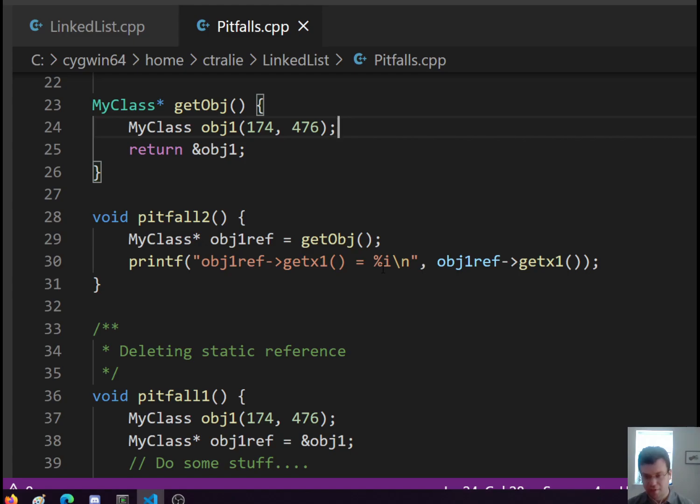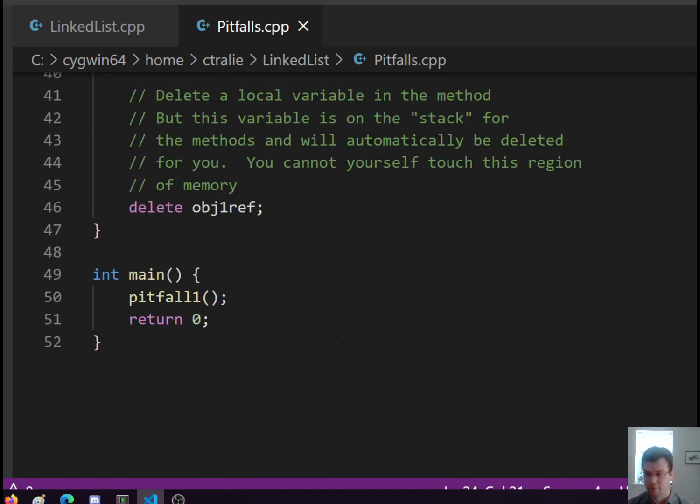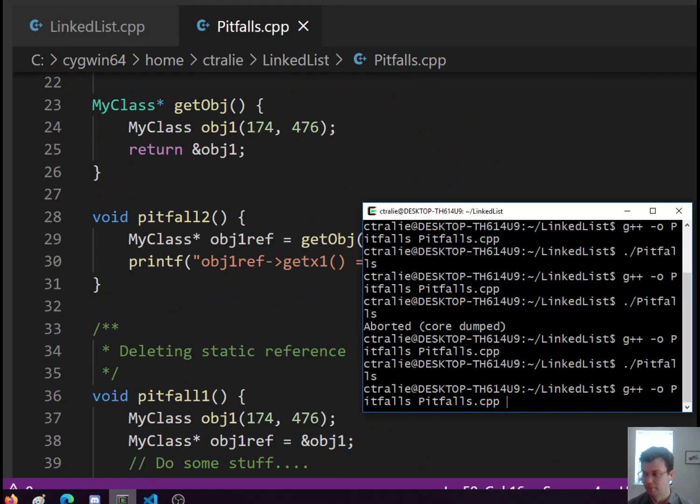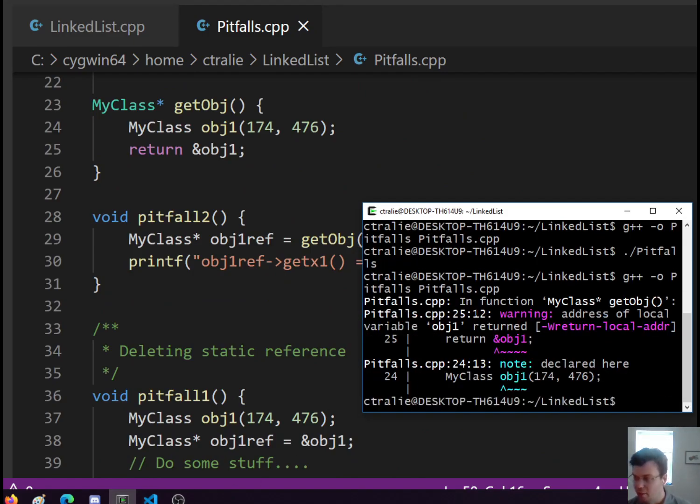Now pause for a second and see if you can think what's going to go wrong. It's similar to the problem with pitfall 1. My hint is this is not a dynamically allocated object. This is an object that is locally declared for this method. So let's run this and see what happens. Okay, we're already getting a warning.